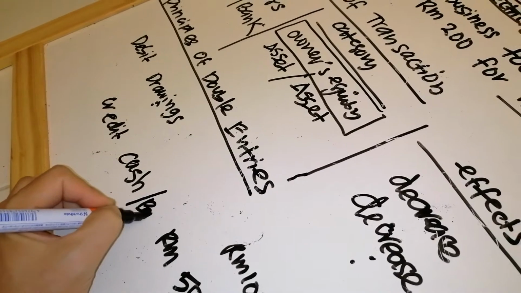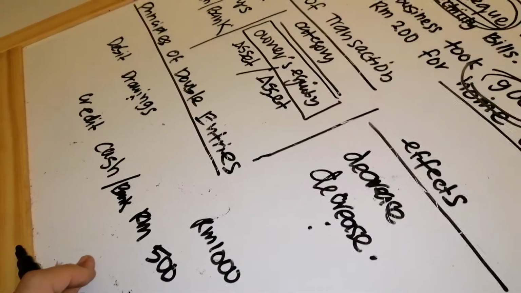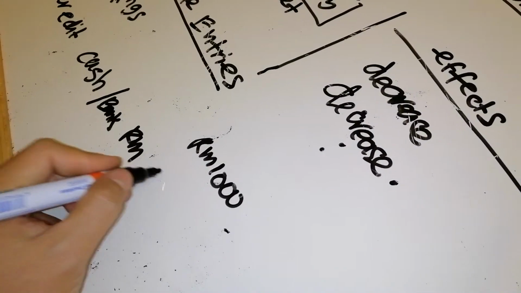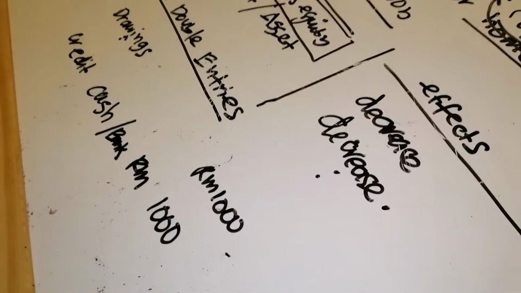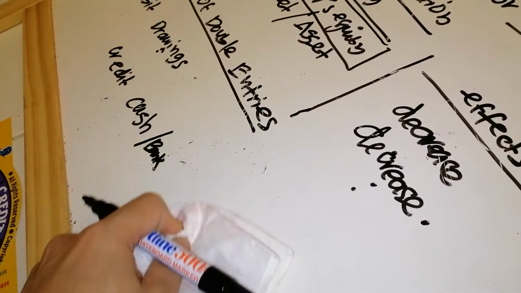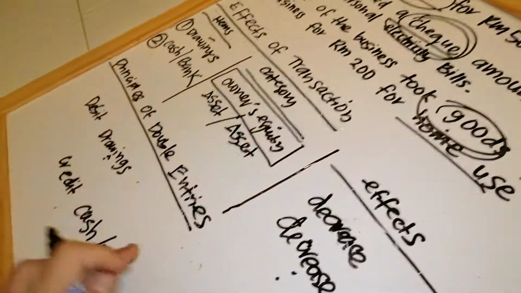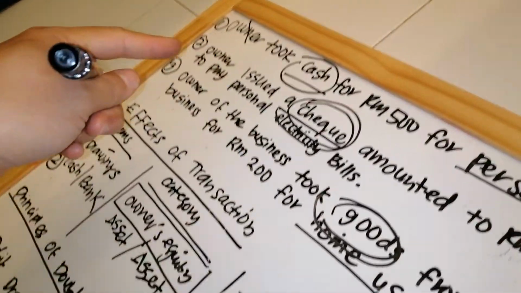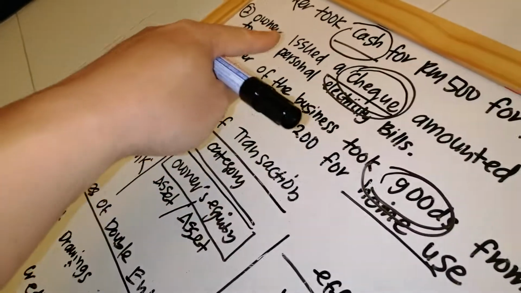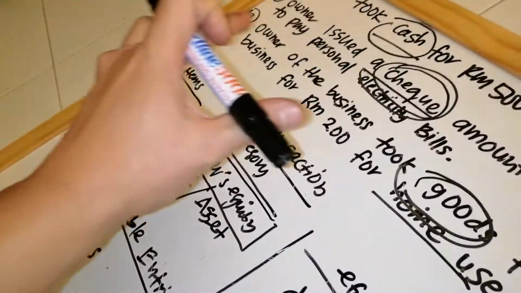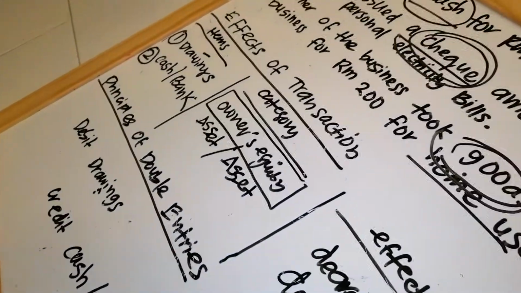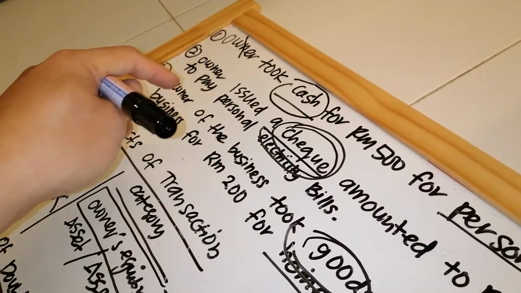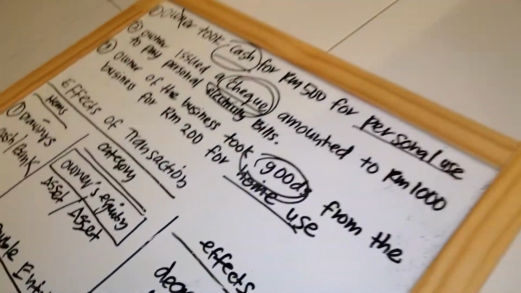Okay. Bank. So we forget about these figures. This is the first figure, RM1,000. Or we don't have to put figures for this one, I just want to show an example. But in reality, you must put the figures, and it must be separated. When you do the first one, the effects are different from the second one. The principal double entry you will also prepare separately. But this one I will combine to show you what is the similarity of these 3 transactions, number 1, number 2, number 3.